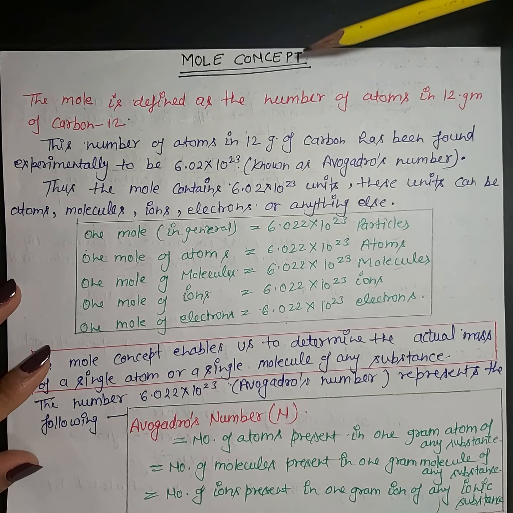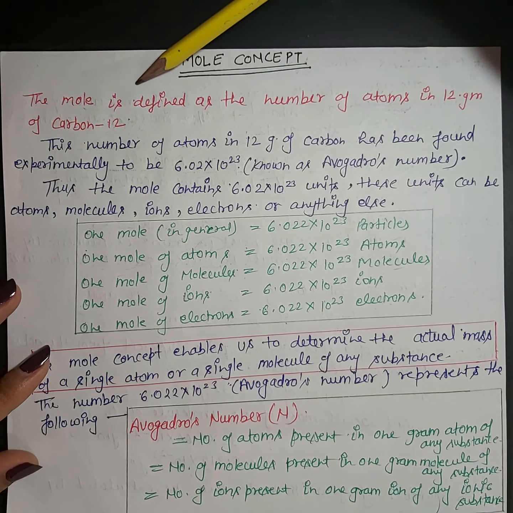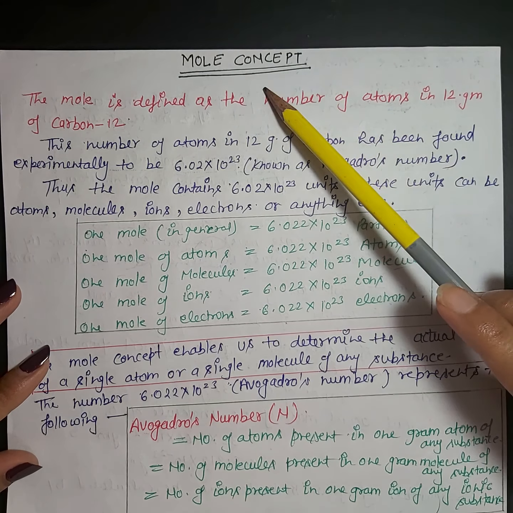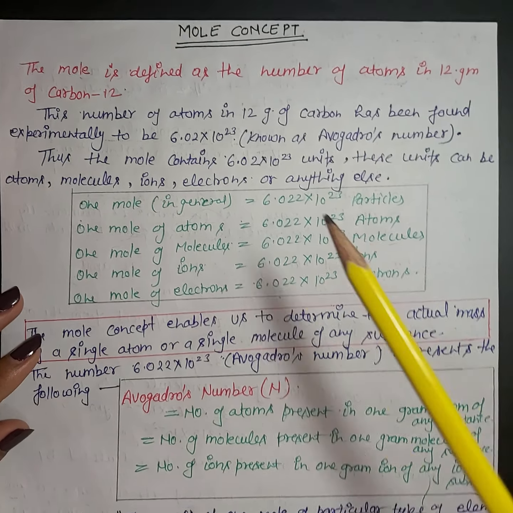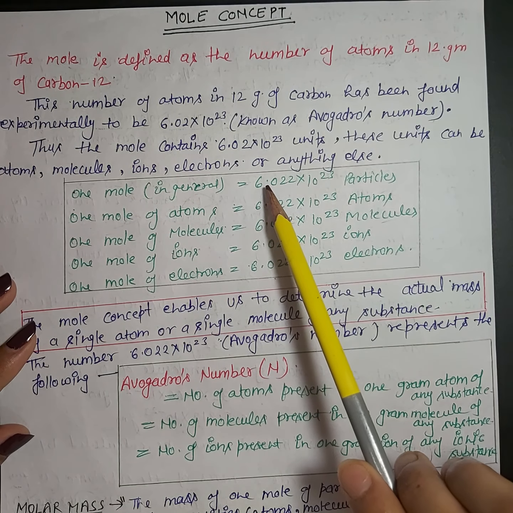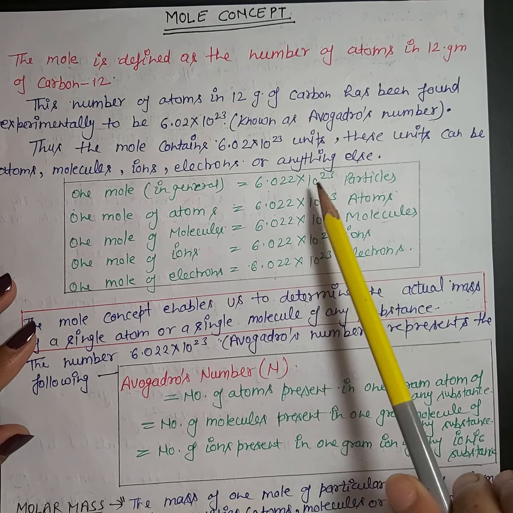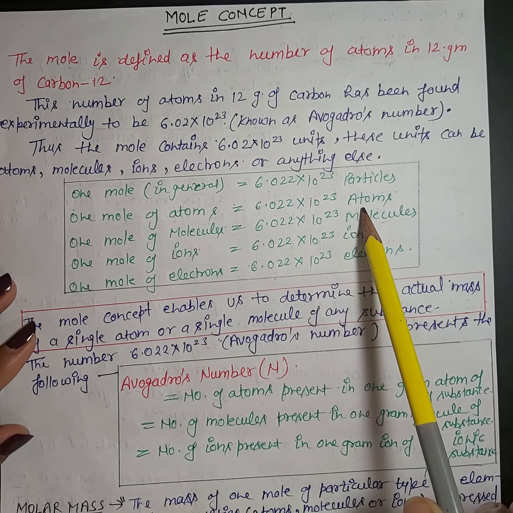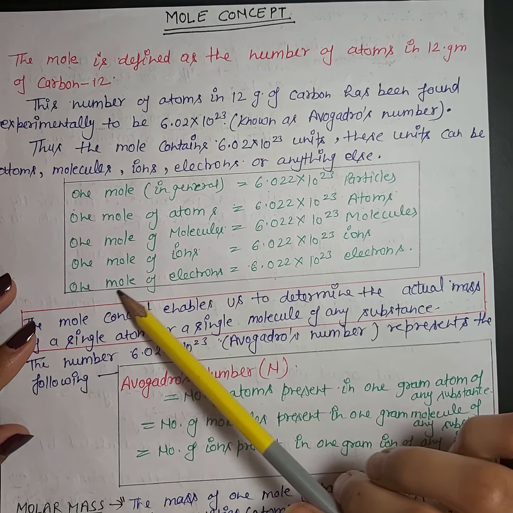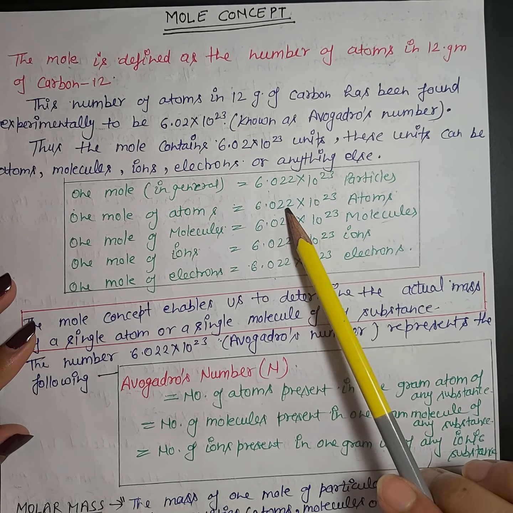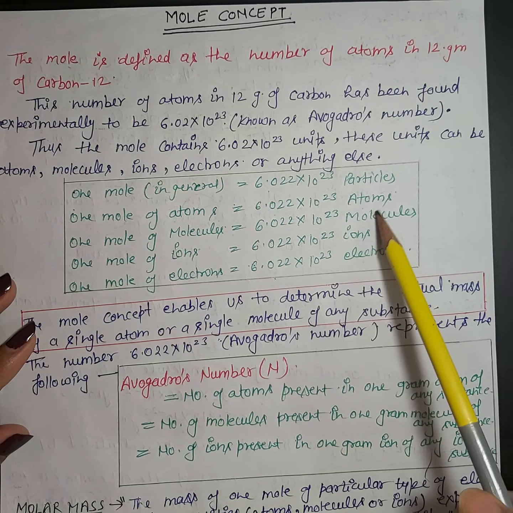Next topic is mole concept. What is the mole concept? The mole is defined as the number of atoms in 12 gram of carbon-12. Here, 12 gram of carbon-12 is the ideal or standard value. According to the mole concept, 1 mole equals 6.022 × 10^23 particles. 1 mole of atoms is 6.022 × 10^23 atoms. Whenever you calculate 1 mole of any type of entity, it will equal 6.022 × 10^23 of that particular entity.